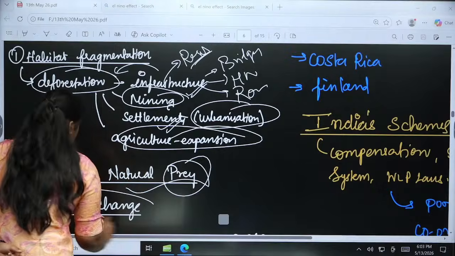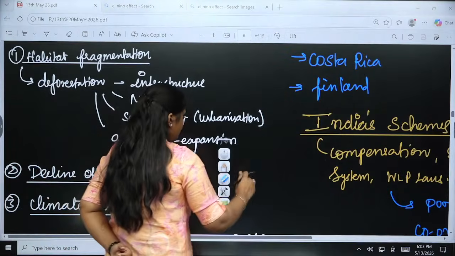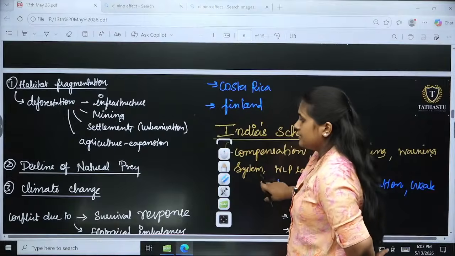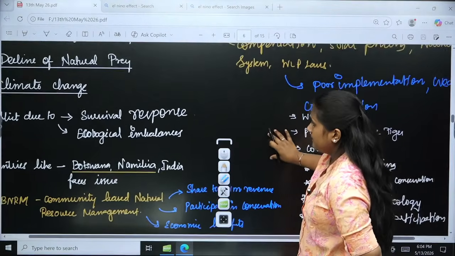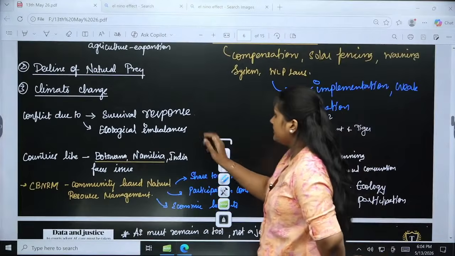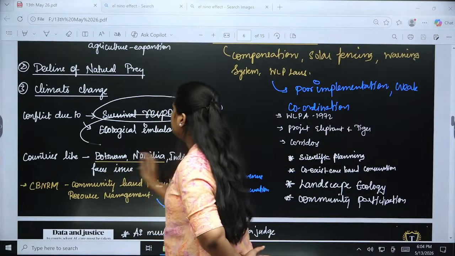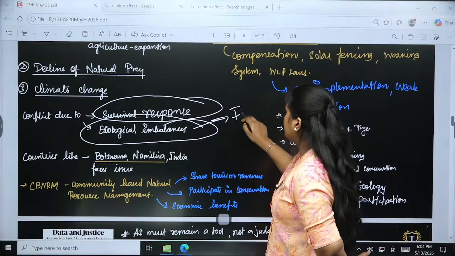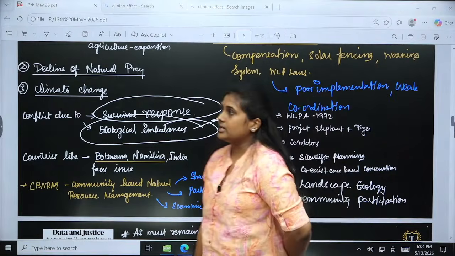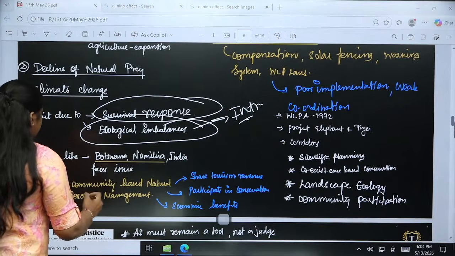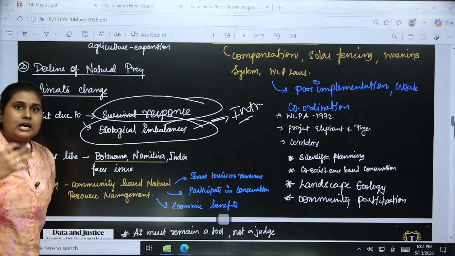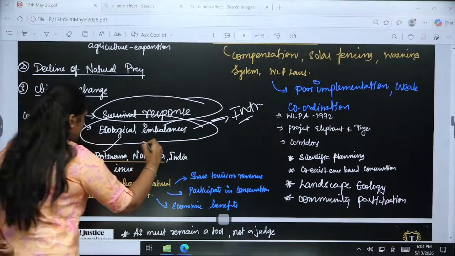And the third one is climate change, where we talked about less availability of food, right? So the major thing is the survival response and also the ecological imbalances, where we are intruding too much into the wildlife area.